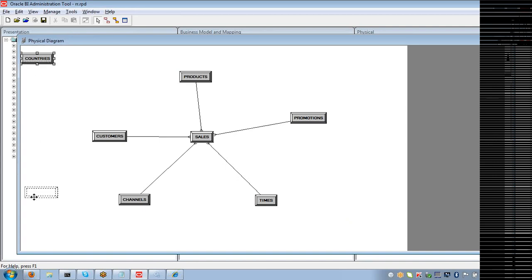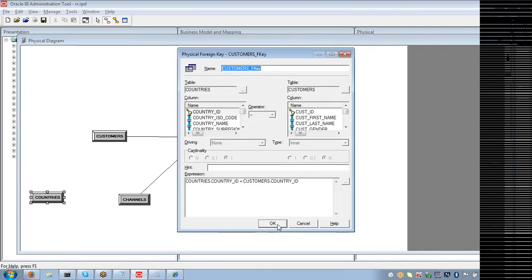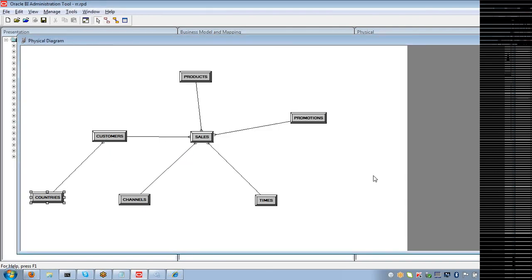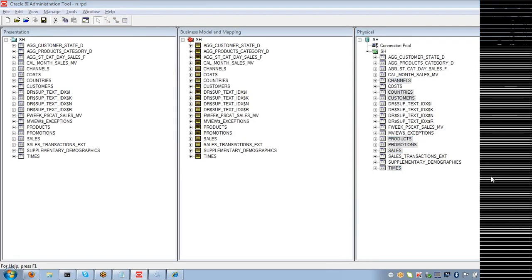You want a snowflake schema? Countries is based on customers. Instead of connecting it to sales, you connect it to customers. Now this forms a snowflake schema. And you create one more star schema, you associate this star with the other, that becomes a galaxy. So very simple here. That's what I was just telling Rakesh and Rajesh also.